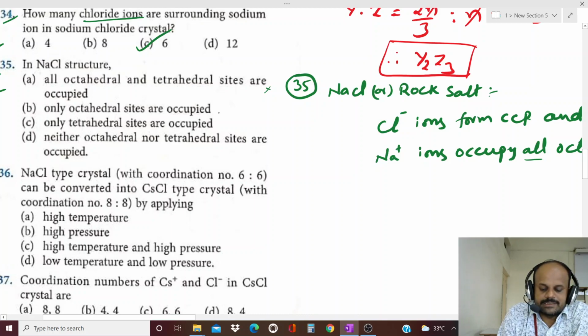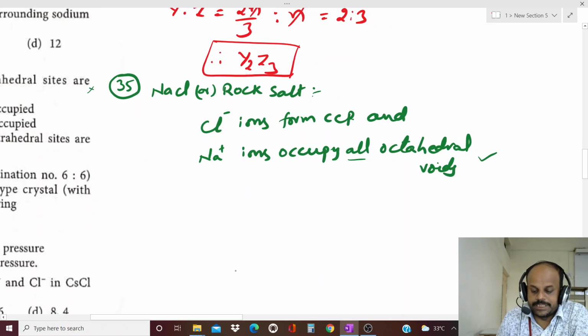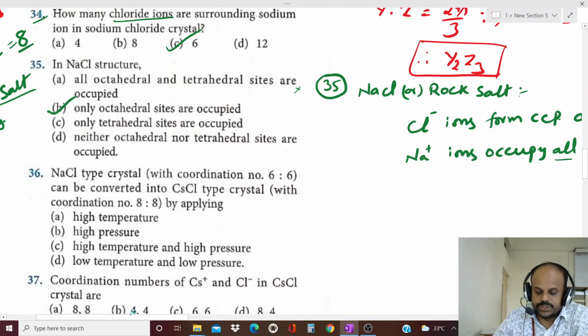Second one, only octahedral sites are occupied. So this is the correct statement. Tetrahedral sites are not occupied, hence the third one is wrong, and the fourth one, neither octahedral nor tetrahedral, is also wrong. So what is the correct option for this one? The second option is the correct answer, because NaCl is the rock salt structure. In a rock salt type of crystal structure, the anions, Cl minus ions, form CCP and Na plus ions occupy all octahedral sites. Hence B option is the correct answer for this question.